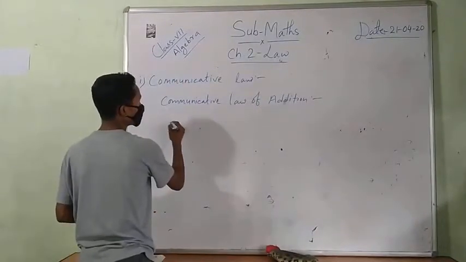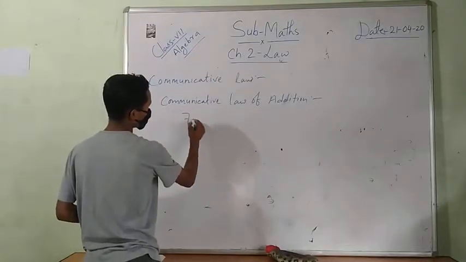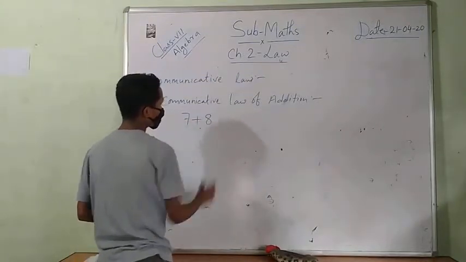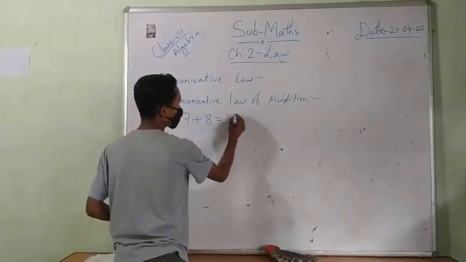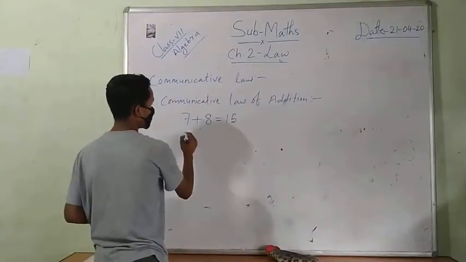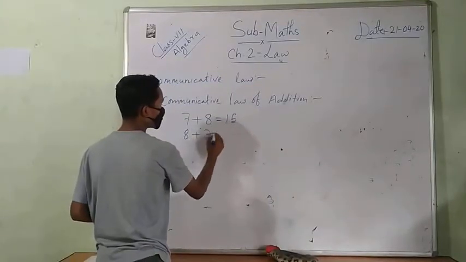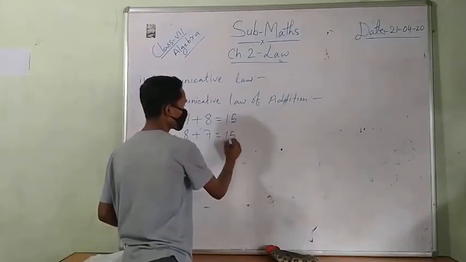For example, 7 plus 8. 7 plus 8 is 15, we know that. Then again, 8 plus 7 is also 15.